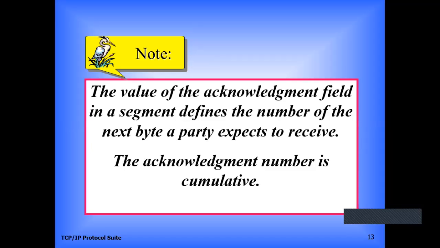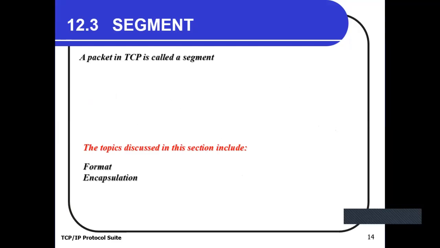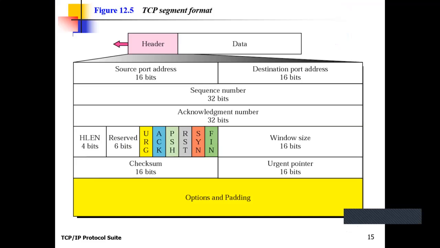Now we come to the segment architecture, or the segment format, of TCP. Clear? A packet in TCP is called a segment, as we know the transport layer's protocol data unit is the segment if it uses TCP as its protocol. If it uses UDP, it is known as a datagram.